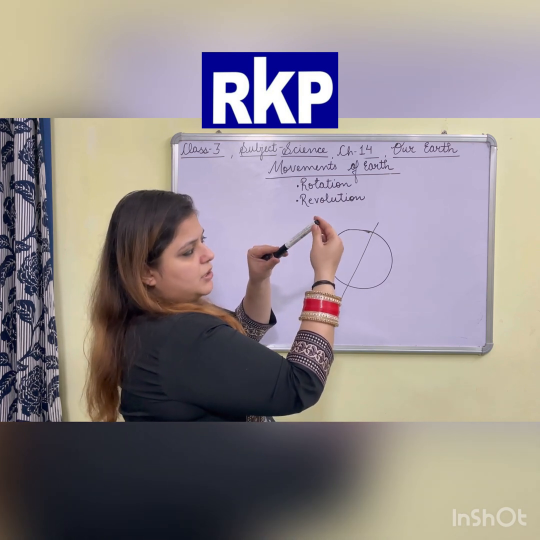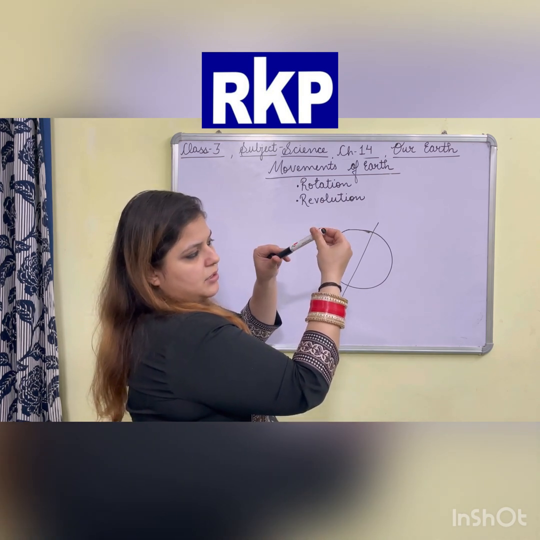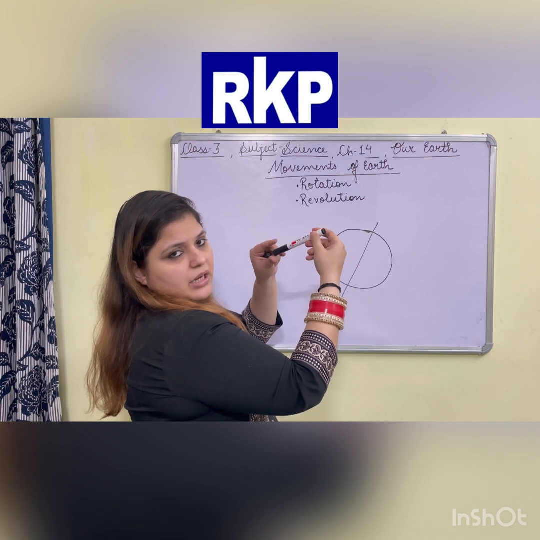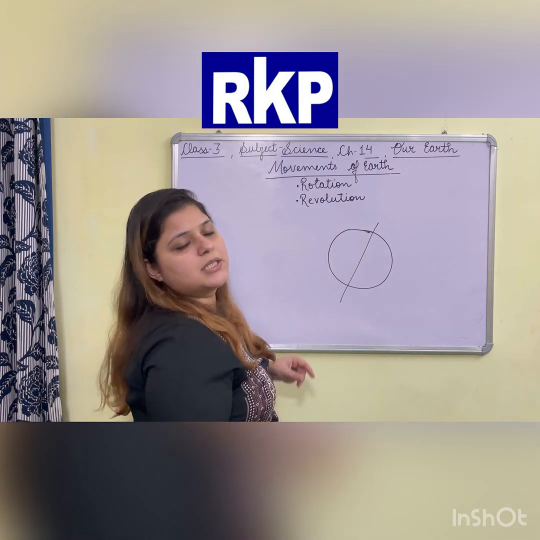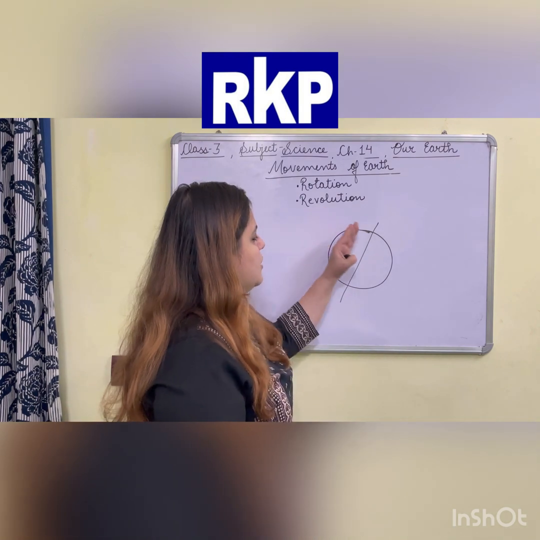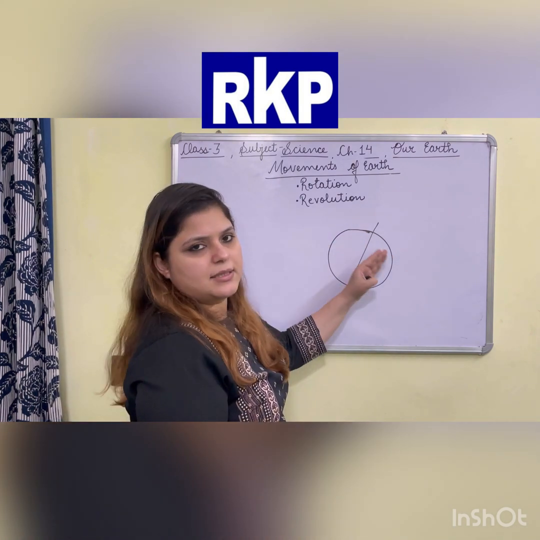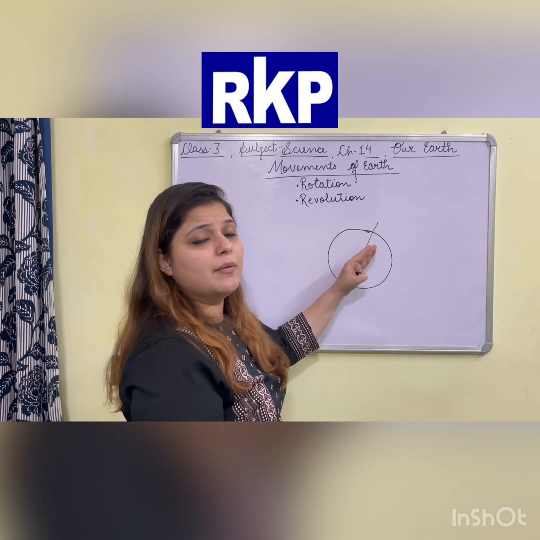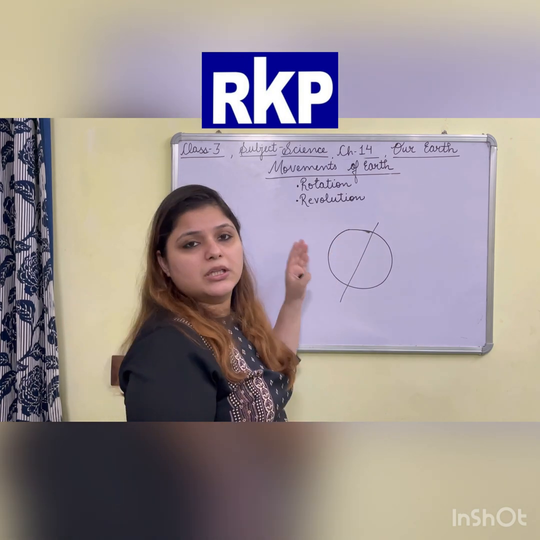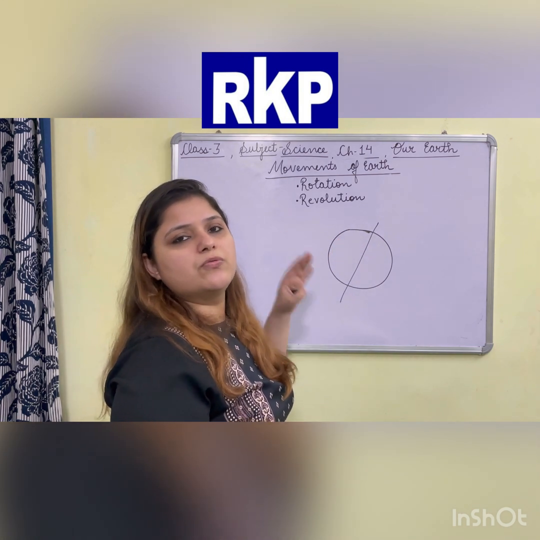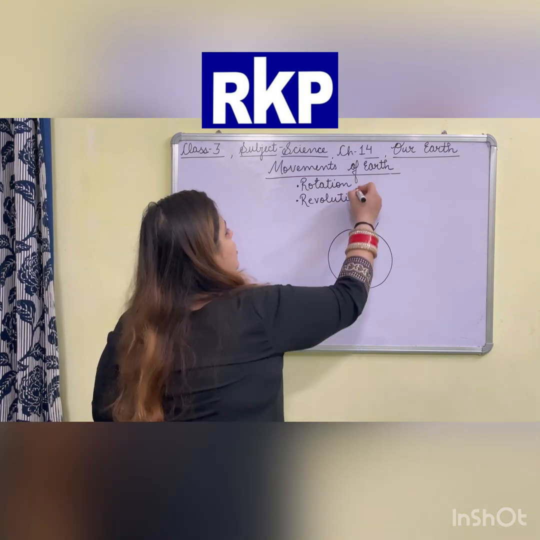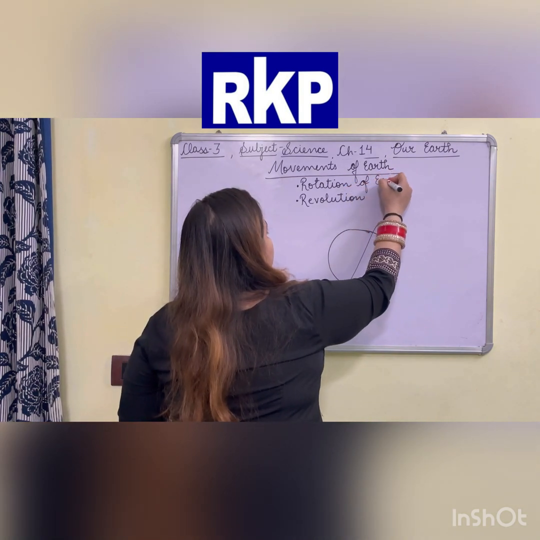If the earth moves like this, that is called rotation of the earth. Yes, the earth spins like this. Spins, the word comes from spinning. So when the earth moves on its own axis, it is known as rotation of earth.